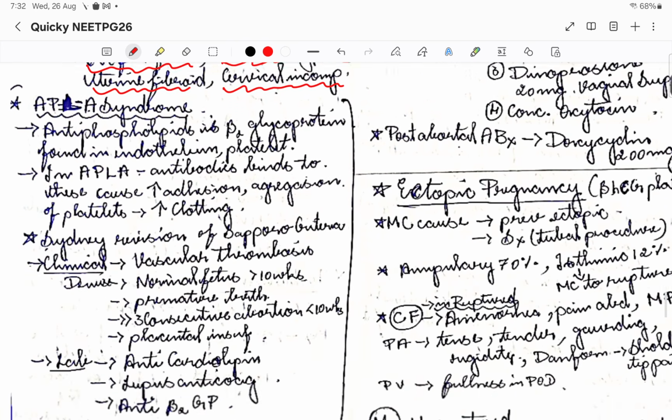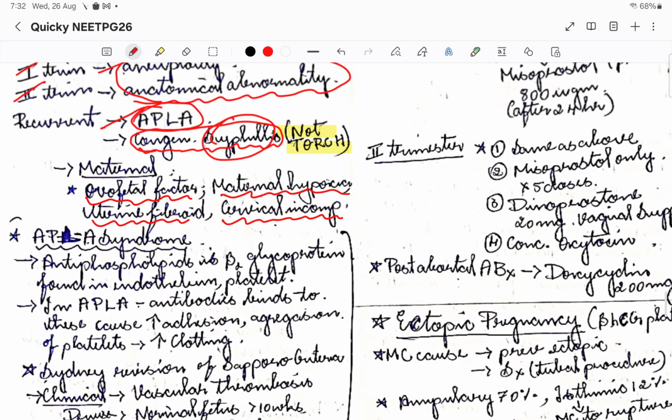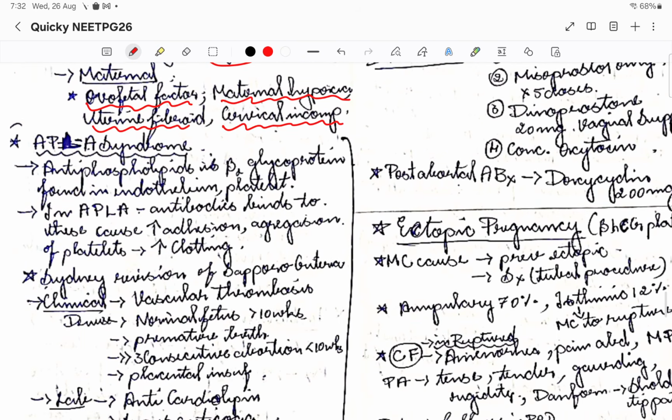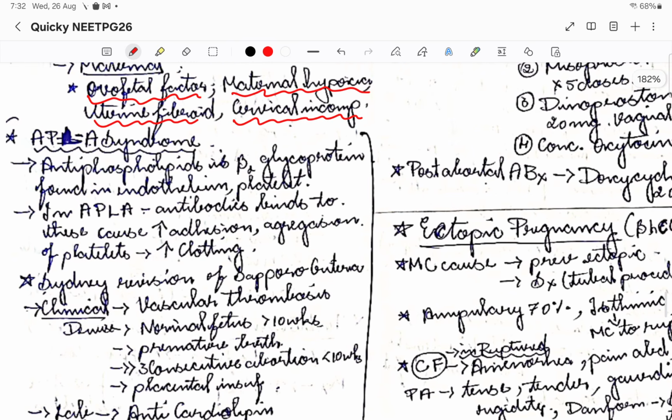Coming to APLA syndrome, I told you it is the most common cause of recurrent abortion. APLA, that is antiphospholipid, involves a beta glycoprotein found in the endothelium and platelets. What happens in APLA is that the antibodies bind to these antiphospholipids and cause increased adhesion and aggregation of the platelets.